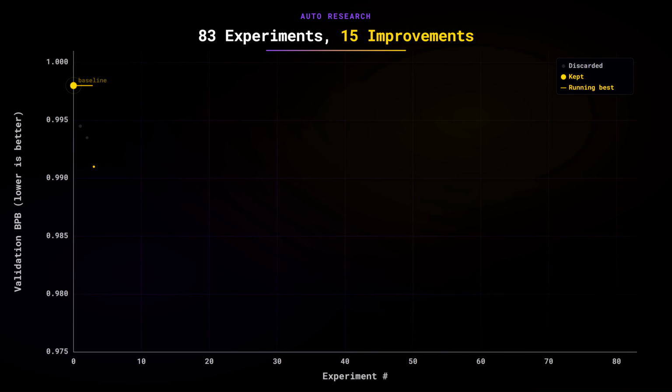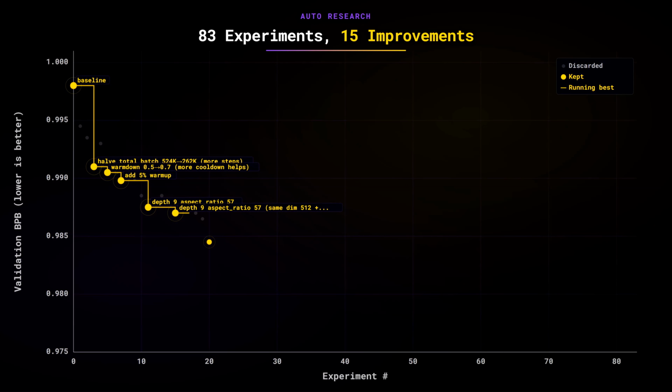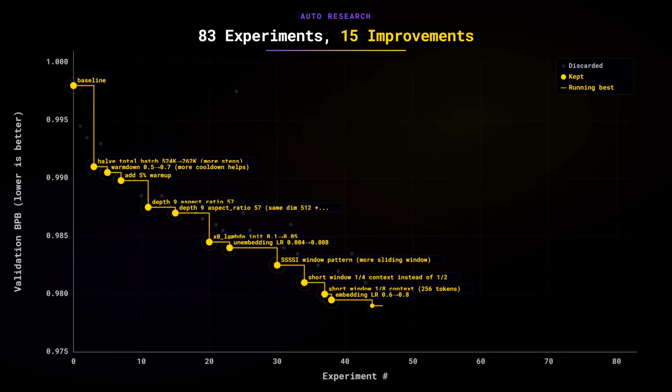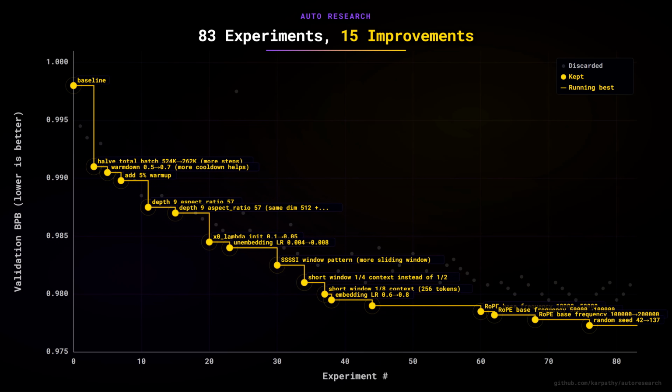Yeah, so he basically had this baseline implementation that he wrote that was at 1.0. The next iteration that the model committed halved the total batch size to 262K, so more steps. From there, it went to warmdown, and you can see this step graph getting lower and lower perplexity, which is good. We want to decrease perplexity, until it got to experiment 80, which is where it finally called it quits. And you can see diminishing returns, but not consistently. There are some pretty big step changes from experiments like 40 to 45. And it's cool because AutoResearch catches a lot of the failure modes that are involved in training language models.